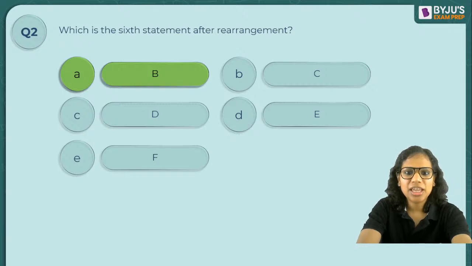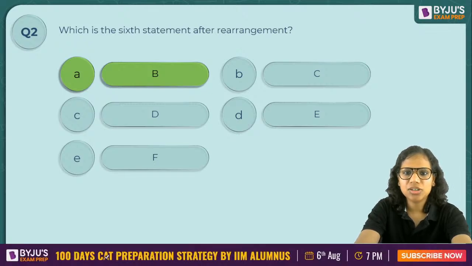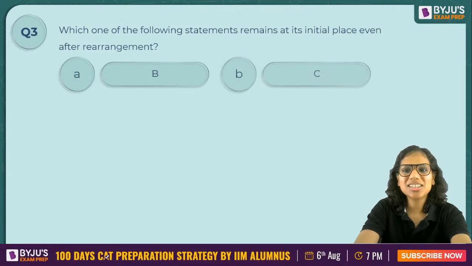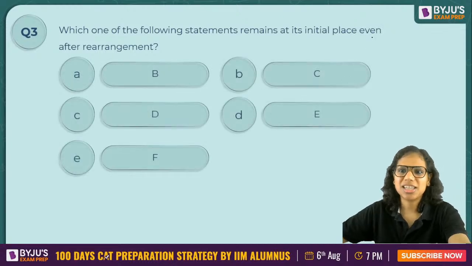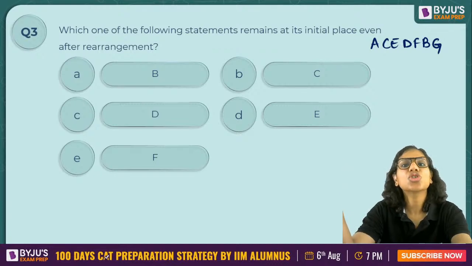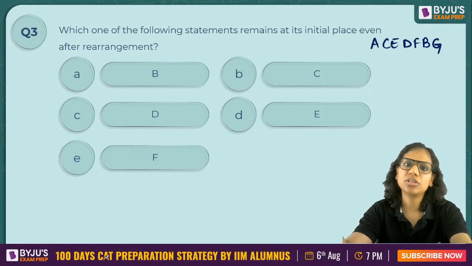Okay. Then let's have a look at the next question. Again, these are pseudo questions. These are not even real questions because once you've made the sequence, it becomes very easy, right? So this is my sequence. Tell me which of the following statements remains at its initial place, at its original place, even after rearrangement.